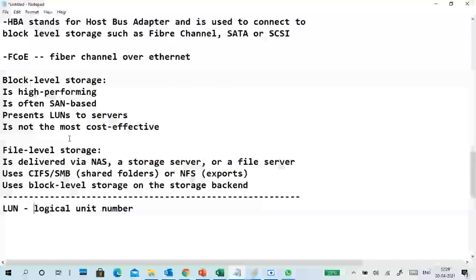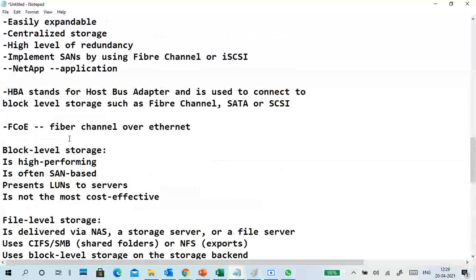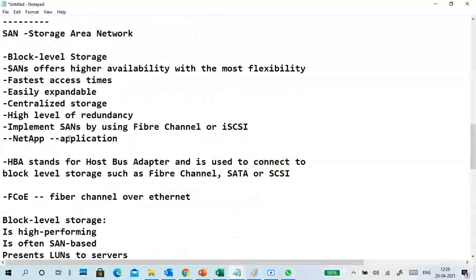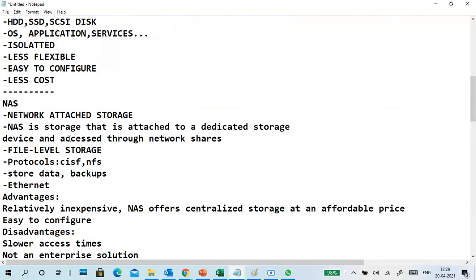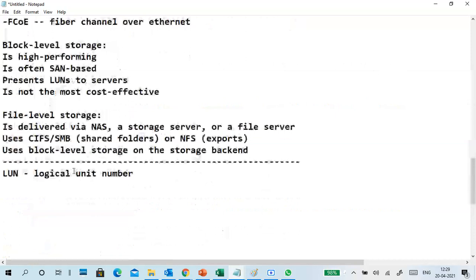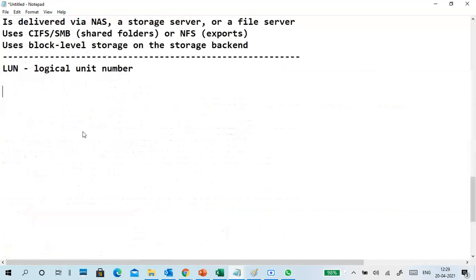Redundancy. What is redundancy? What is a failover, or fault tolerance?